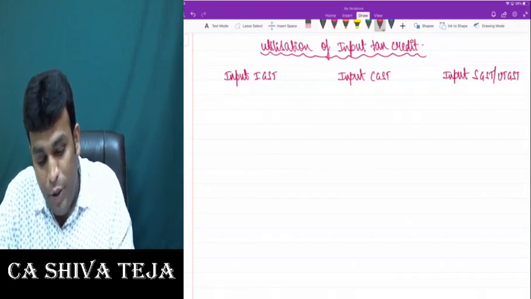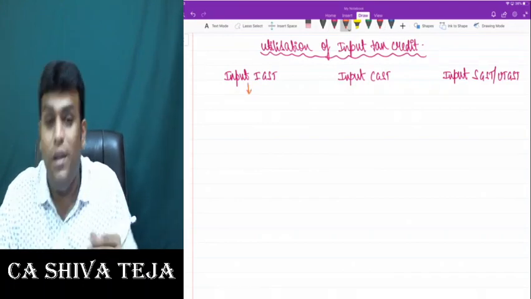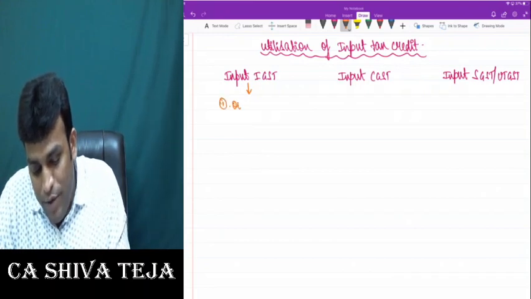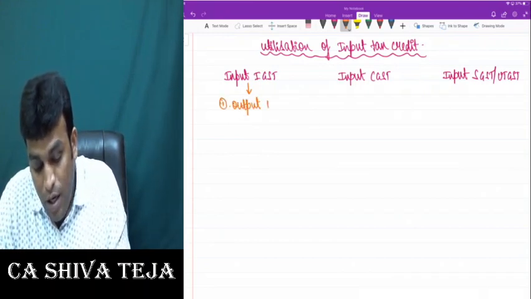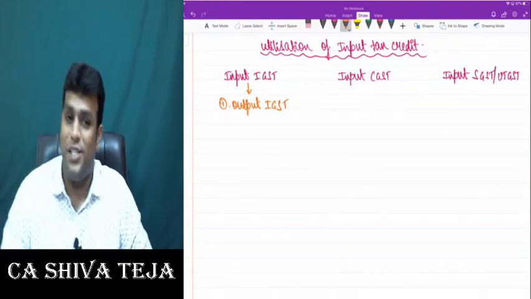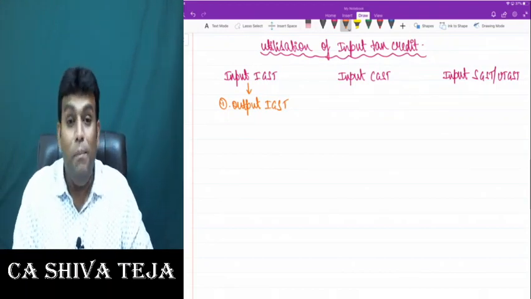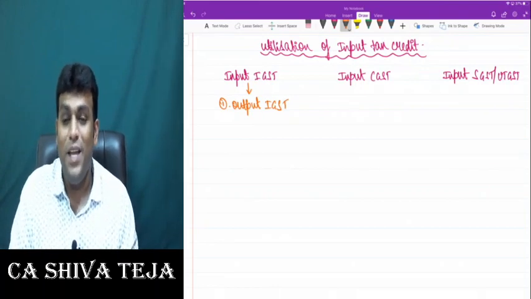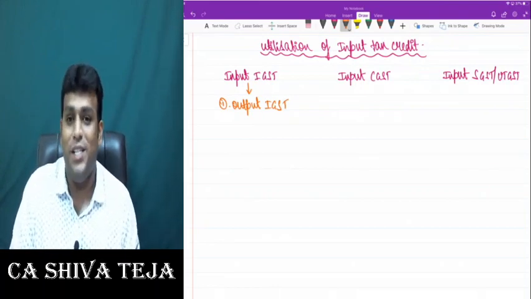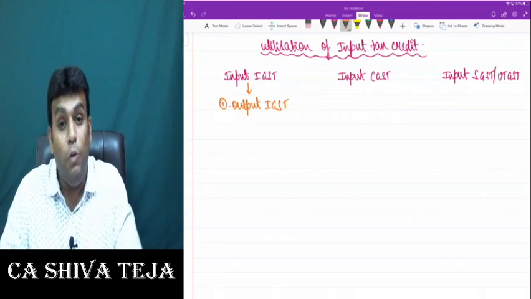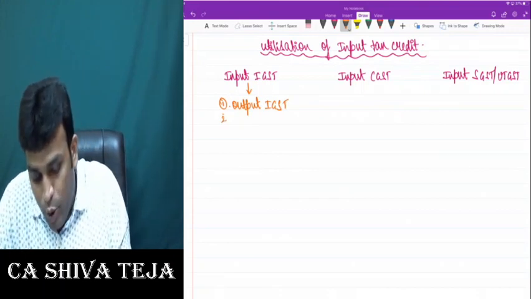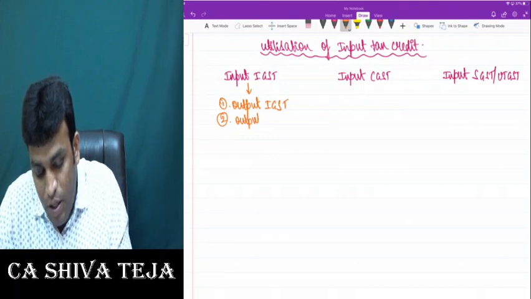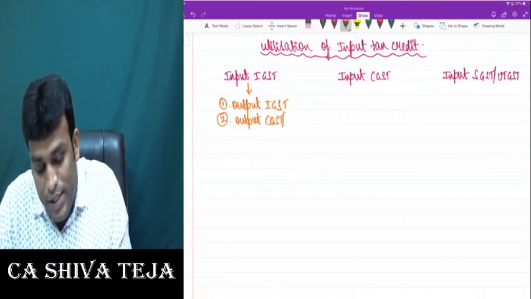Now when I talk about utilization of credits, what they told very clearly is that input IGST, first we should use it for output IGST. I repeat, input IGST should be first utilized for output IGST. And number two, we will utilize it for output CGST.